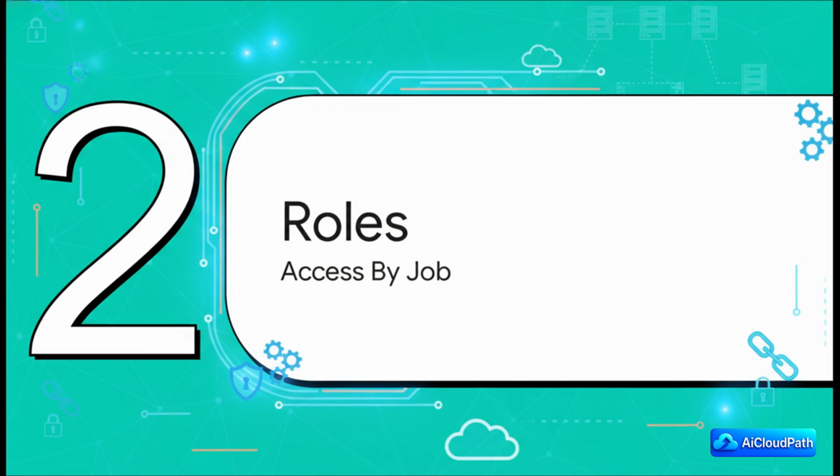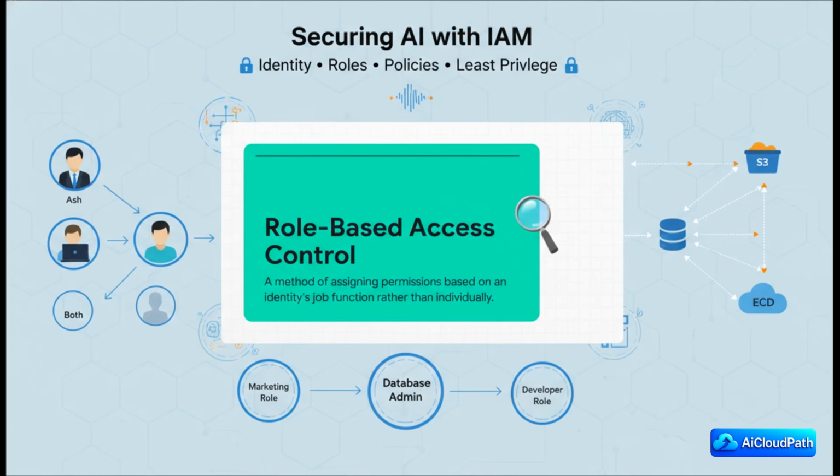Okay, but you can probably see a problem here. Attaching these policies to every single person, one by one, I mean, that would be a complete nightmare, especially if you have a big team. It just doesn't scale. And that's exactly why we have our next concept, roles. This is where we stop thinking about individuals and we start thinking about jobs. This whole strategy is called role-based access control, or RBAC for short. And the core idea? It's brilliantly simple.